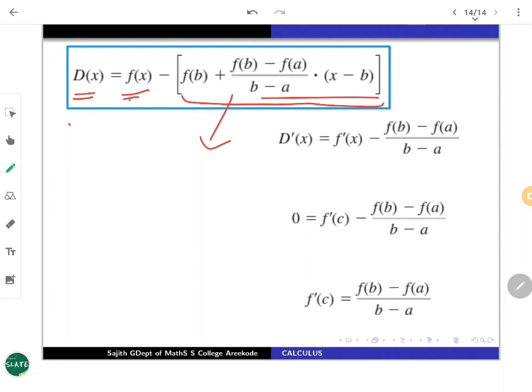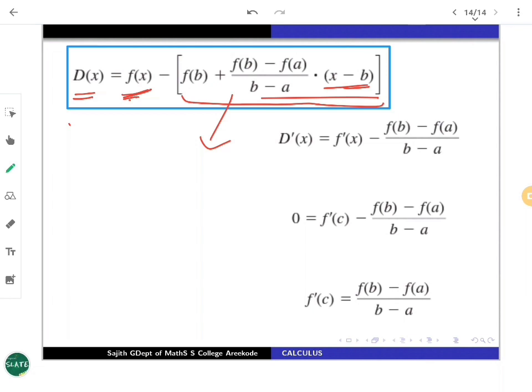Obviously one can see that it is a continuous function. Can you say that? See, it's a constant. This part is x minus b, that is a polynomial part. And f of x is also continuous. So the whole combination is going to be a continuous function on the closed bounded interval ab. Differentiability on the open interval is also like that.